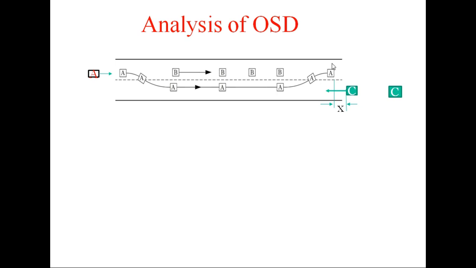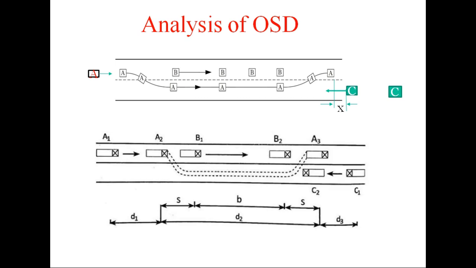And when A shifts to the original lane, the vehicle C in the opposing lane assumes this position. Now the distance between A and C is called X, the safety margin. This is a safety margin. Now this safety margin can be something like 30 meter to 60 meter.